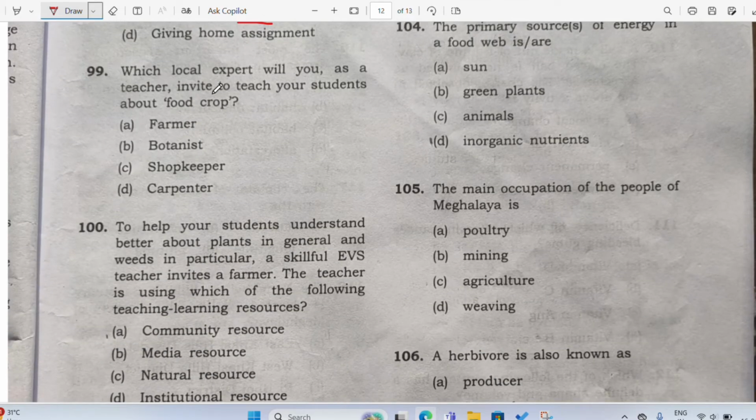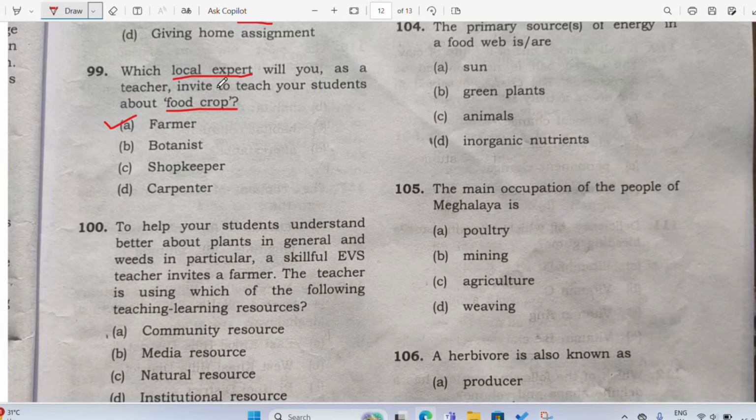Let's go to 99. Which local expert will you as a teacher invite to teach your students about crop? See, when you want to teach students about kitchen gardening or to plant something, to plant the crop, so whom will you invite? Will you invite a carpenter? Not at all. Shopkeeper? No. Botanist? Maybe. Farmer? Yes, of course the farmer is the correct answer here, because of the words they have used, you have to see nicely, local expert.